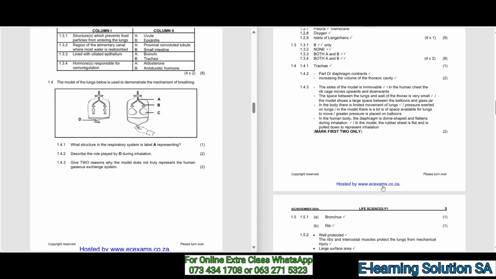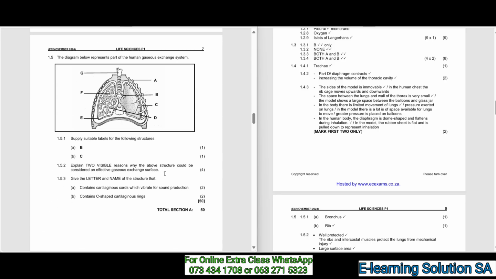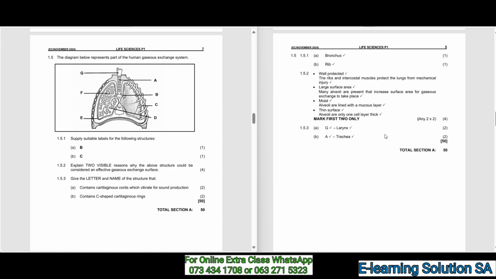1.4.3, give 2 reasons why the model does not truly represent the human gaseous exchange system. As you can check in 1.4.3, those are your answers, where only 2 correct ones will be marked first. So pause the video and check all of them so that you know all of them. 1.5, the diagram below represents part of the human gaseous exchange system. Make sure that you pause the video and study it, because all the questions are based on it.